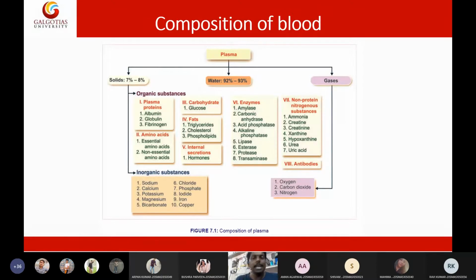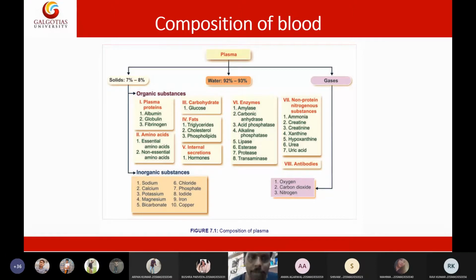Here we have many types of organic substances, like proteins. Those proteins are called plasma proteins. Among plasma proteins, we have albumin, globulins, and fibrinogen. Albumin is very important for transport of drugs and bilirubin; many chemicals are transported extensively by albumin.